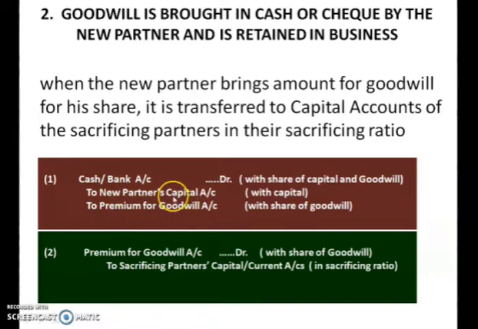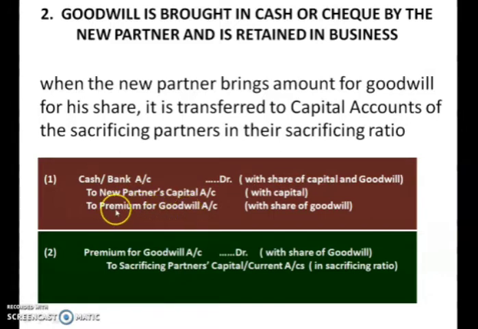As I told you, the new partner will bring capital as well as goodwill, so he is bringing these 2 items in the form of cash or cheque. Now capital will be shown in the new partner's capital account. But what about the premium for goodwill?